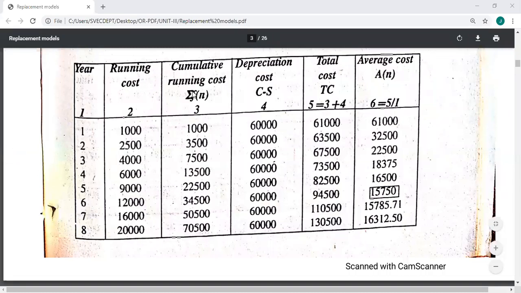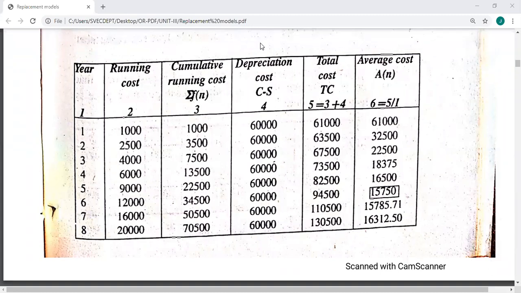First you find out the cumulative. Please follow this. For doing this, a calculator is very important. This is the layout of the table for finding the optimal age. Columns 1 and 2 are the given problem, the running cost.